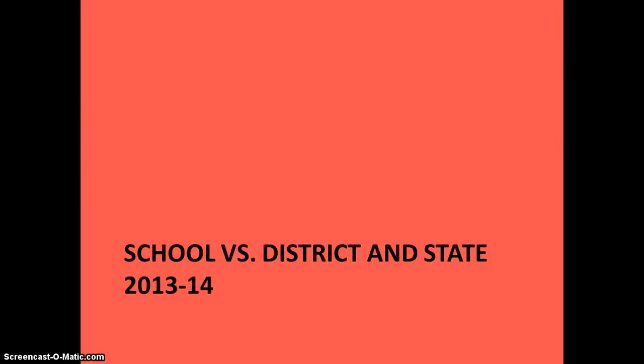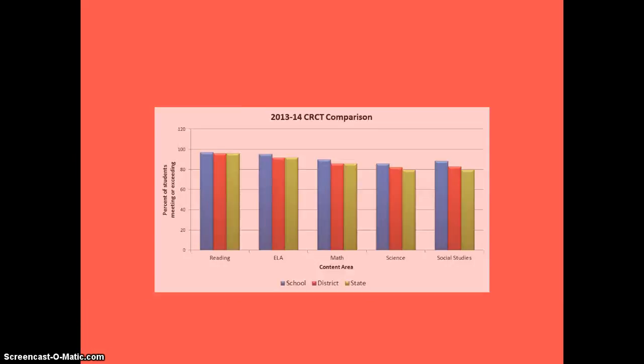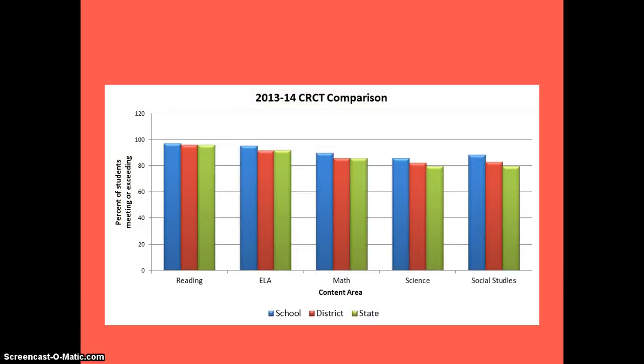The school versus district and state for the 2013-2014 CRCT. As you can see, the blue represents the school data, and as you'll notice, the school outperformed the district and the state in all content areas on the 2013-2014 CRCT.